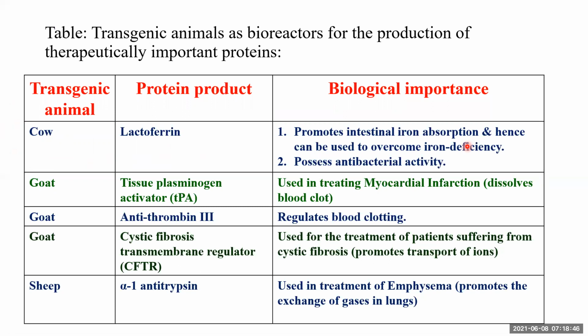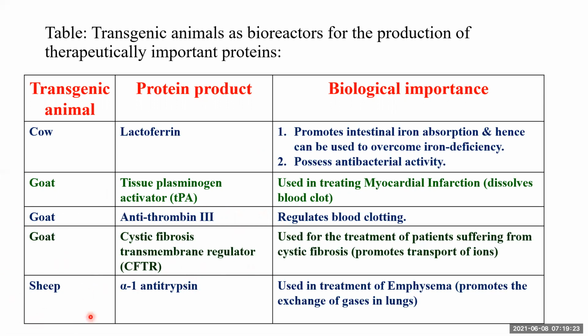Then transgenic goats are genetically modified in such a way that they produce tissue plasminogen activator protein. This is used to treat myocardial infarction so that it will dissolve the blood clots. Transgenic goat can also produce antithrombin 3, which will regulate blood clotting. Transgenic goat can be used to produce cystic fibrosis transmembrane regulator, CFTR. This protein is used for treatment of patients who suffer from cystic fibrosis, again a lung disease.